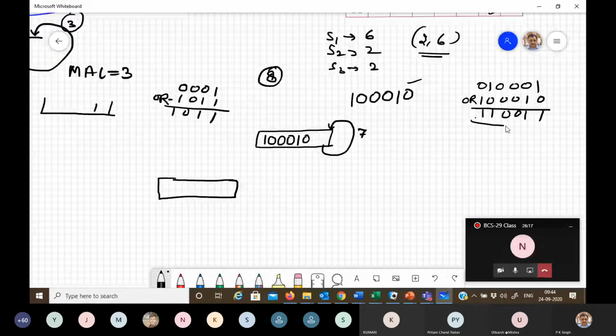This is the modified collision vector. Here you will have 1 1 0 0 1 1 with latency 1. And here if you apply latency 7, again you will go back to the initial collision vector.